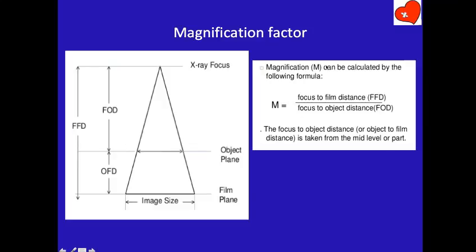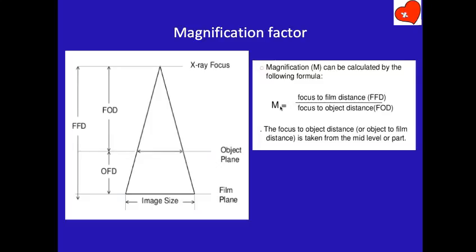The magnification is FFD divided by FOD. That gives the magnification factor, so the image will magnify that many times from the true size. So you have to make a correction when you size a coronary artery for a stent. Is that clear?